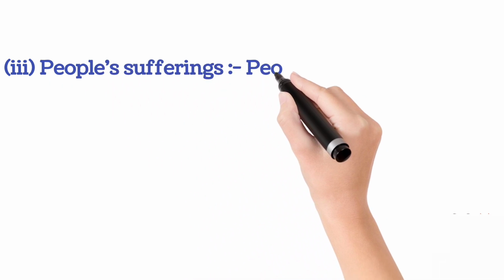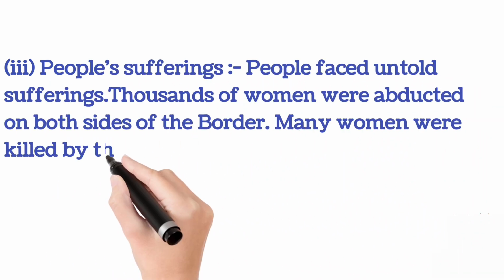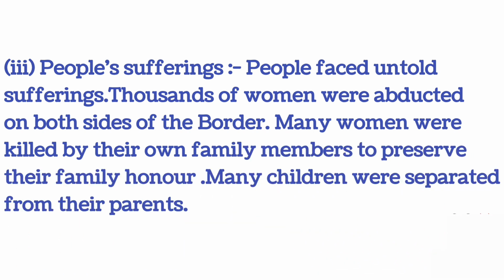Number 3, people's sufferings. People faced untold suffering. Thousands of women were abducted on both sides of the border. Many women were killed by their own family members to preserve their family honor. Many children were separated from their parents.